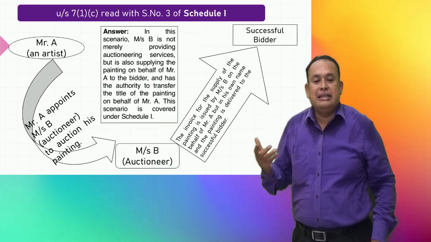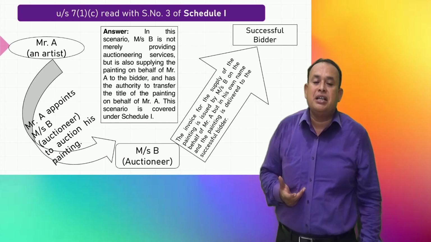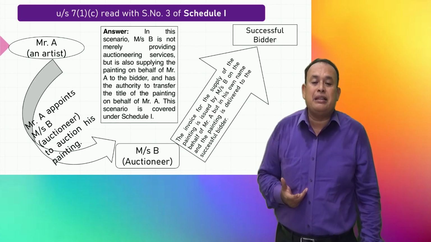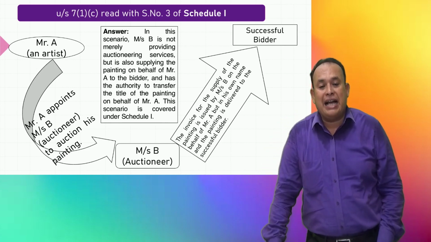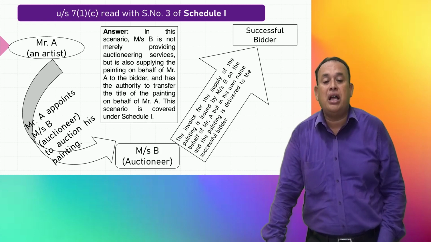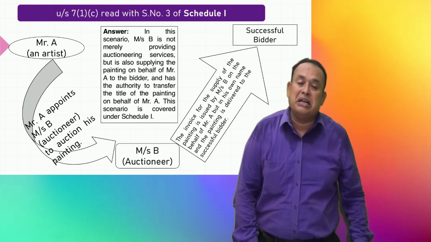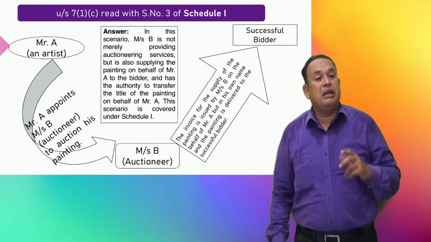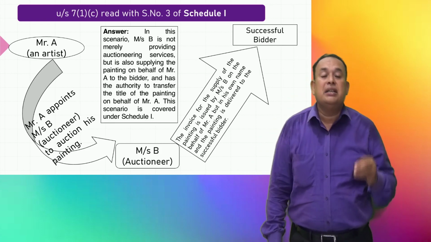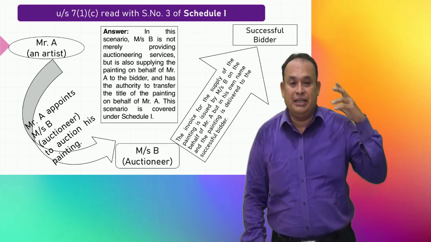See, in this scenario, B is not merely providing auctioneering services, but is also supplying the painting on behalf of Mr. A to the bidder, and as the auctioneer transfers the title to the painting on behalf of Mr. A. This scenario is covered under Schedule 1, point number 3. In that case, it is a supply of goods, and the registration for the agent or auctioneer is made mandatory.